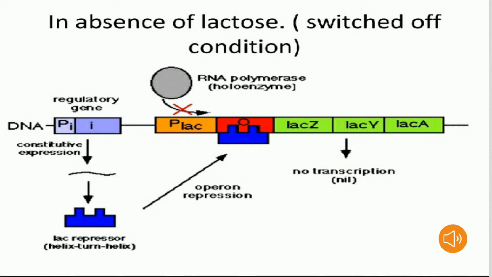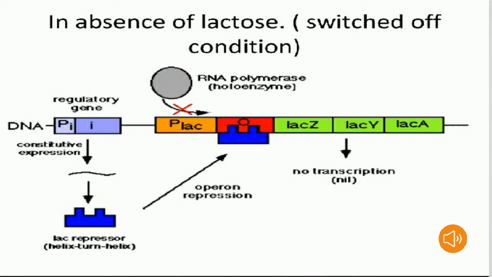See the picture here. In absence of lactose, it means switched off condition. The sequential arrangement of regulatory gene, promoter gene, operator gene and structural gene in prokaryotes is called operon concept. Here the regulatory gene shows constitutive expression. It means that it produces the lac repressor. You can clearly see in the picture the blue colored one, the helix-turn-helix condition.